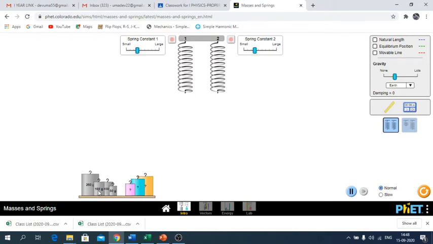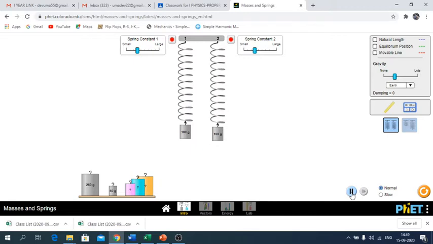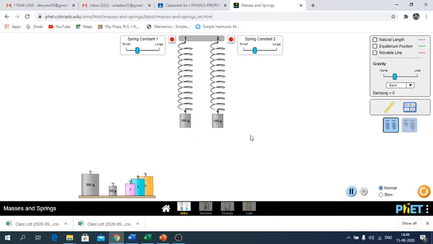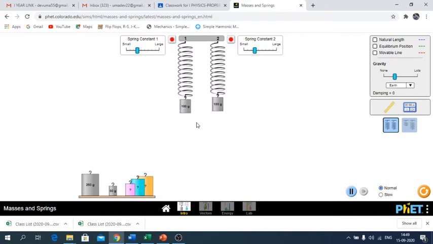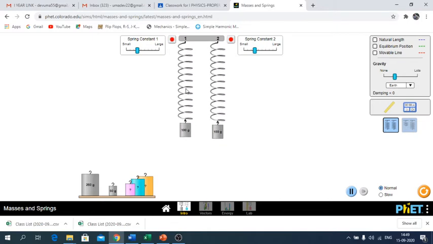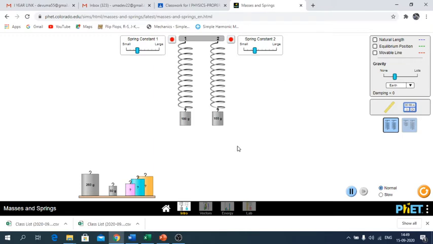I am going to put a 100 grams weight. Again 100 grams weight on the other spring. I am going to play this. What happened? Both are moving simultaneously. So the stress that we have applied is a weight, and the material getting lengthened is called strain. So this is the example for Hooke's law. Stress is directly proportional to strain, and this is also an example for elastic body.